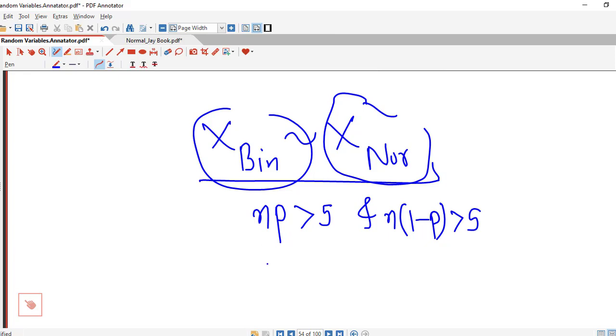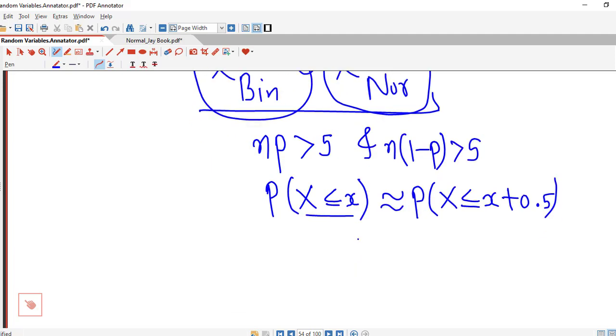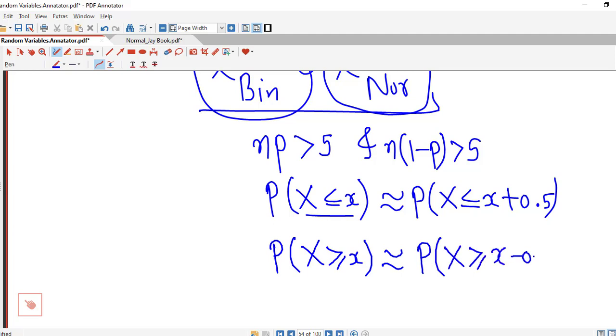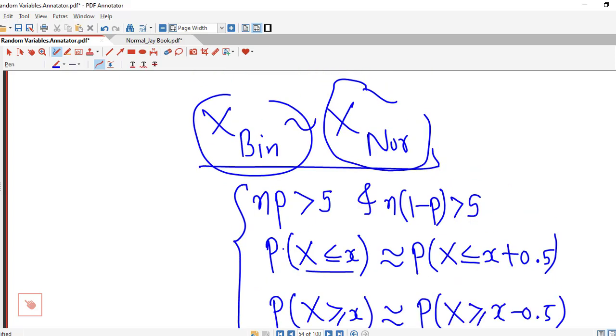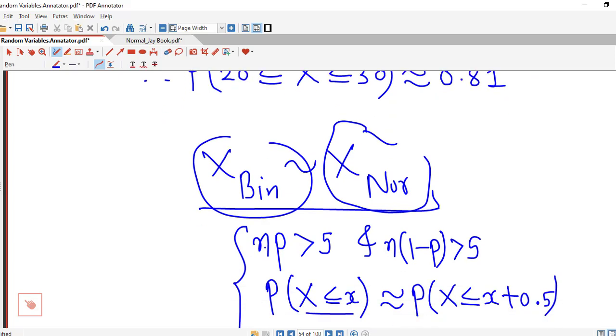And we have to remember the continuity corrections while using a normal random variable to approximate a binomial random variable. So if we have this type of probability, capital X is less than or equal to x, we have to add 0.5 to x. If we have this type of probability, we have to subtract 0.5 from x. Okay, so with this in mind, we can easily apply normal approximation to find binomial probabilities.